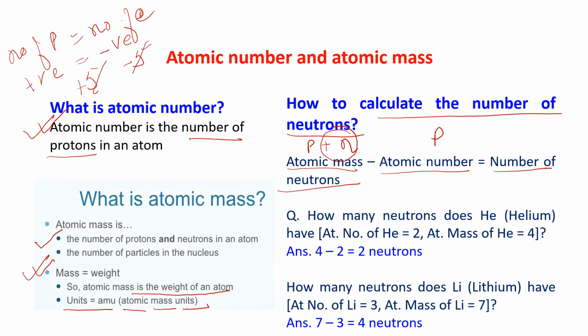See, how many neutrons does helium have, whose atomic number is 2 and atomic mass is 4? Atomic mass has protons plus neutrons, and atomic number has only protons. So 4 minus 2 is 2, which is the number of neutrons. Am I clear? How many neutrons does lithium have? Atomic number of lithium is 3 and atomic mass of lithium is 7. So 7 minus 3, it is 4 neutrons.